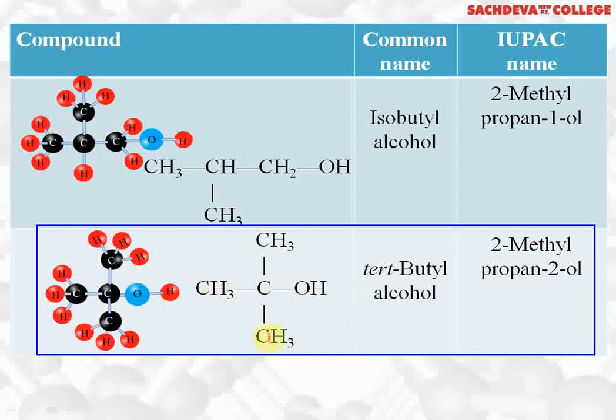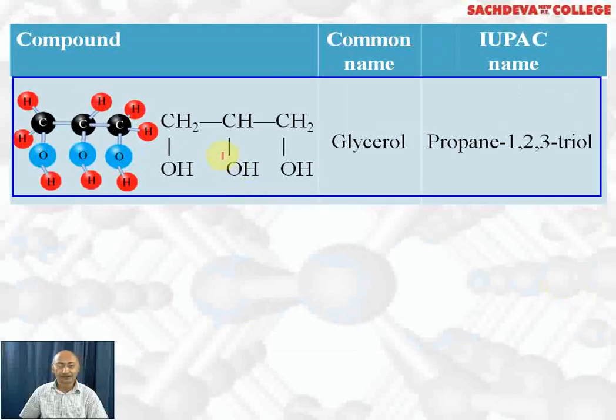At the second carbon there is a methyl group attached, so we call it 2-methyl. And the OH group is attached to the second carbon, so we call it propan-2-ol: 2-methylpropan-2-ol. This is trihydric alcohol, CH2OH, CHOH, CH2OH. This is glycerol, the common name. Glycerine is another common name.